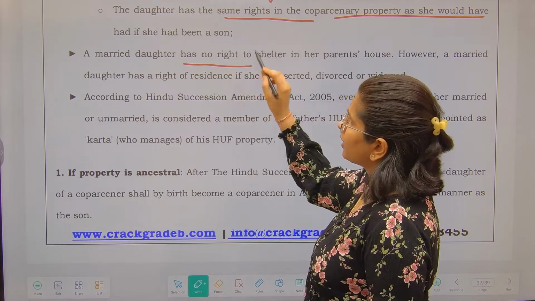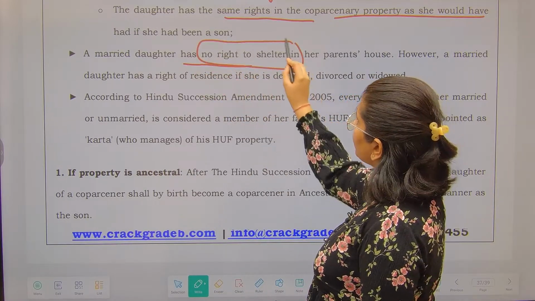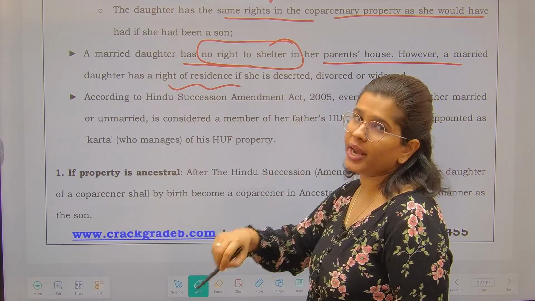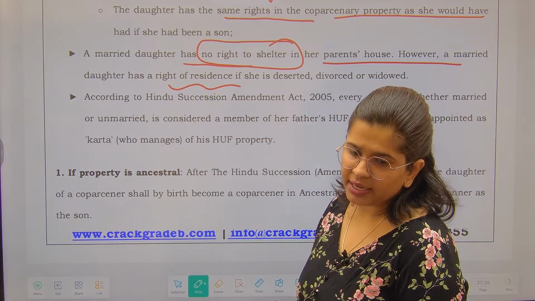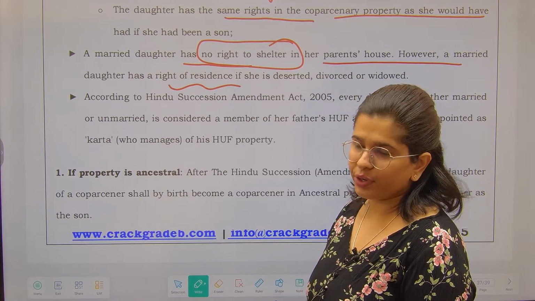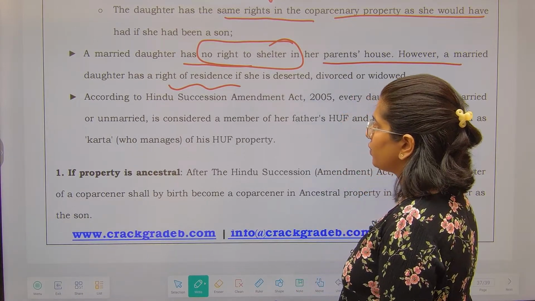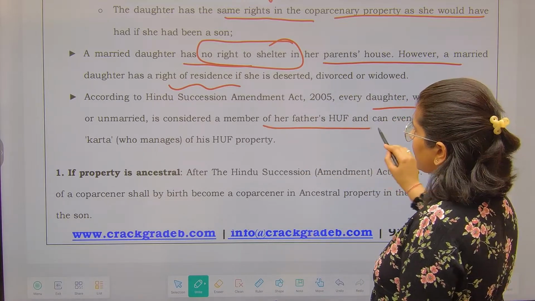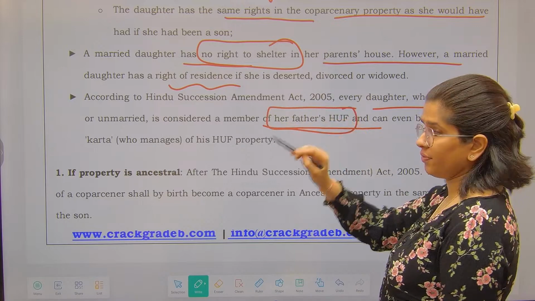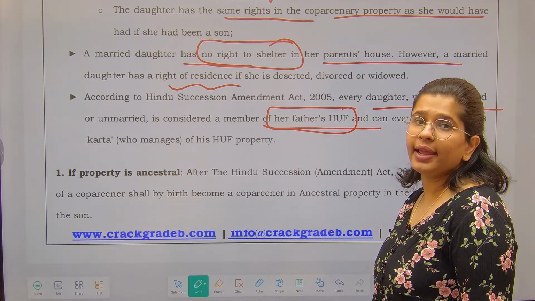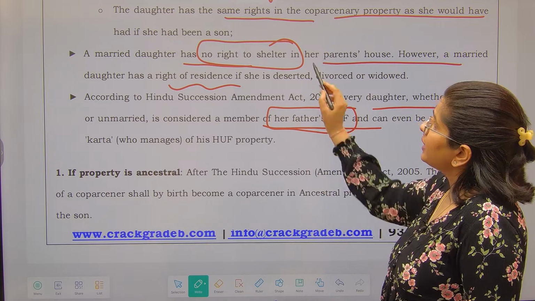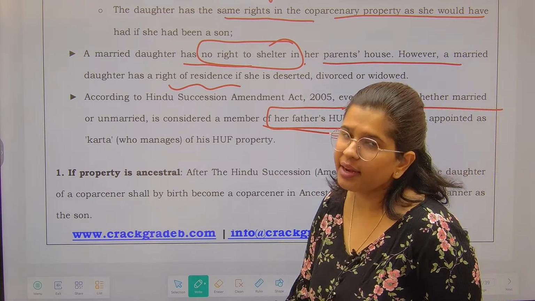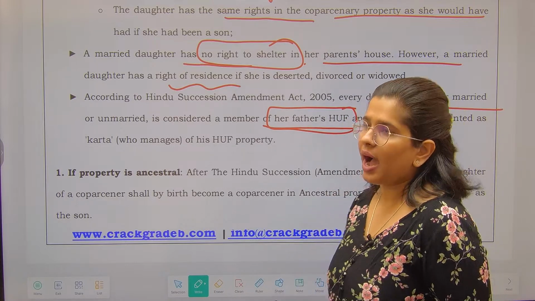There are a few questions that we need to answer over here. If a married daughter is there, then she has no right to shelter in her parents' house. However, she will have a right of residence if she is deserted, divorced or widowed. In those particular cases, she is going to have a right. As per the Amendment Act, every daughter is considered a member of her father's HUF, whether she is married or unmarried. Here we were just talking about the right of shelter, whether she can stay in her father's house or not after marriage.